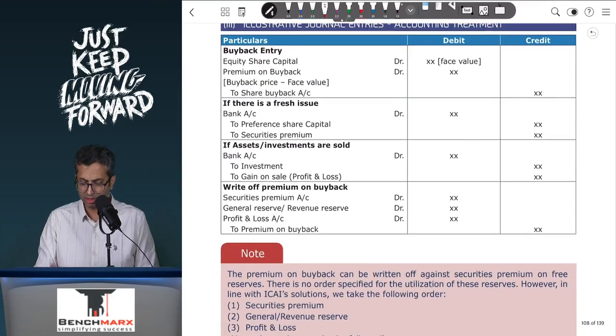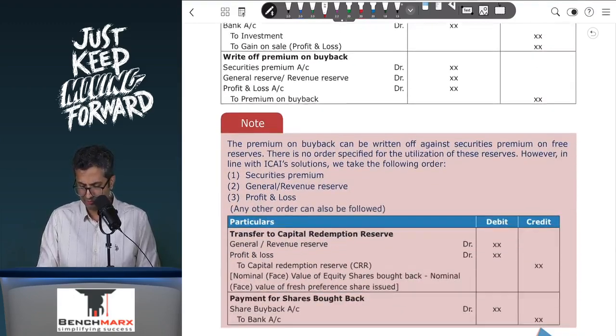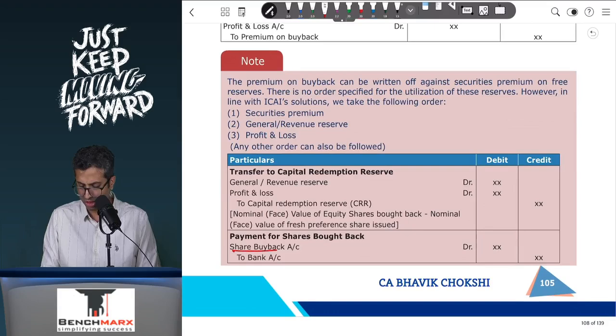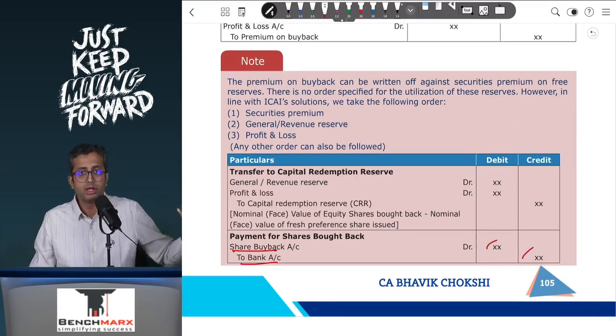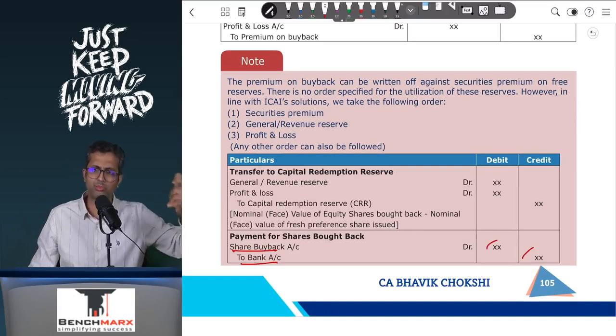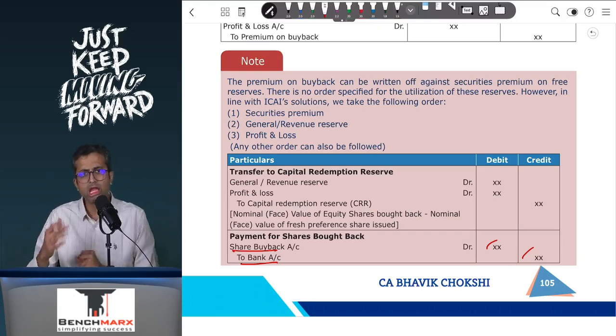Now, the illustrative journal entries, as we said over here. The buyback entry will be equity share capital account debit, this is at face value, and premium on buyback, that was 40 rupees in our example, to share buyback account. Then you will make a payment. We have put that at the end. Payment for shares bought back, share buyback account debit to bank. Sometimes you might need to sell investments so that you generate that money. So your entry would be bank account debit, sale proceeds to investments, whatever is the book value of the investments, to gain on sale, which will go to the P&L account. And then you can probably do a buyback.